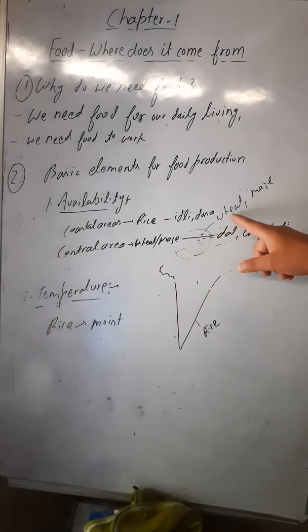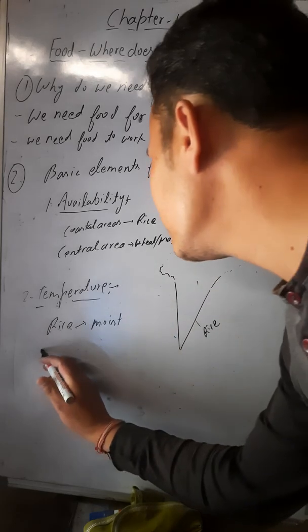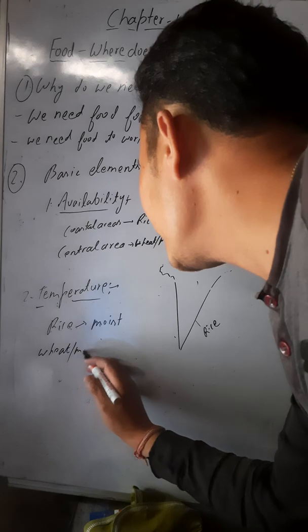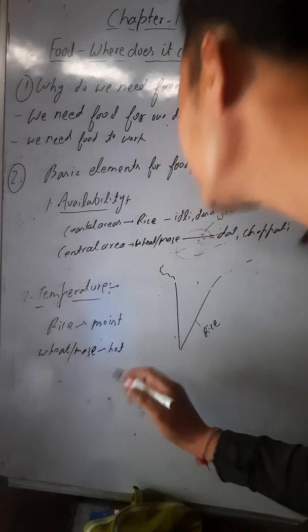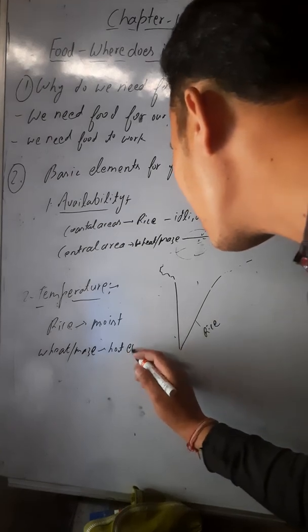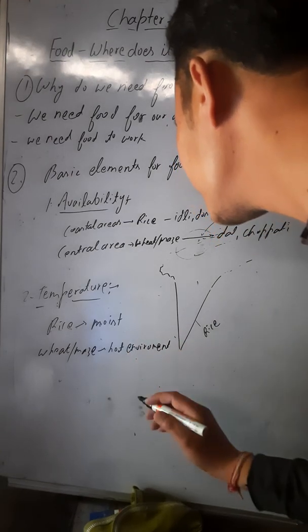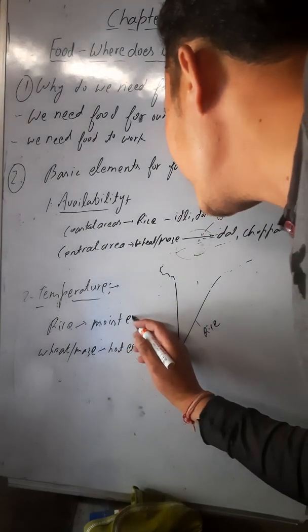So for the production of wheat and maize, you need a hot environment. Wheat, or you can take maize, needs a hot environment. Rice needs a moist environment.